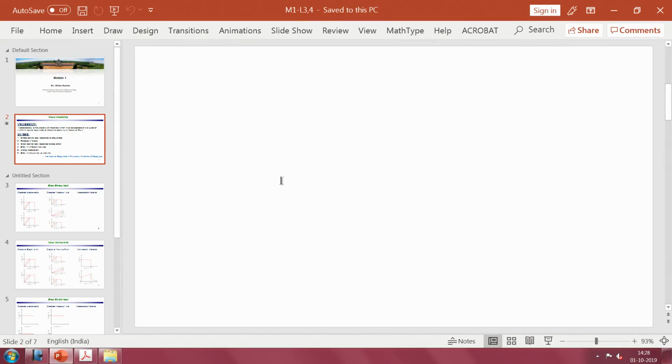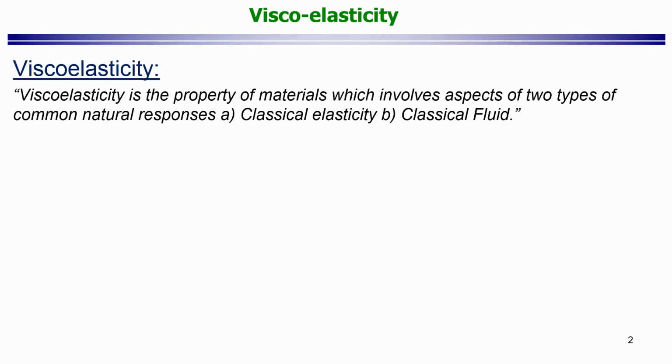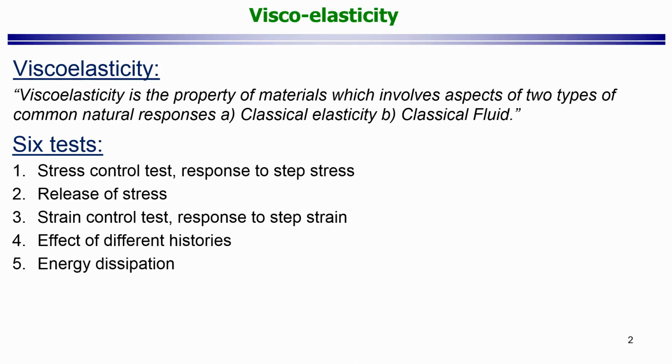So, that leaves us with two tests still, that is energy dissipation and effect of sinusoidal oscillations.